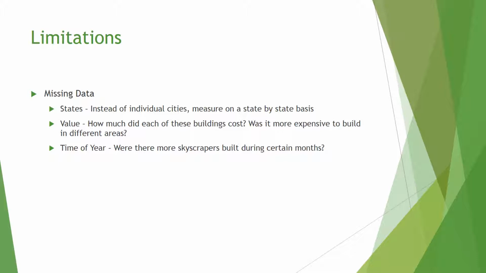Another limitation would be value. It would have been nice to evaluate the cost of building skyscrapers in one city compared to another. The final limitation was time of year. Especially for looking up hurricanes that only happen in the summer, it would be nice to filter out the non-hurricane season skyscrapers to see if that data turned out any differently.